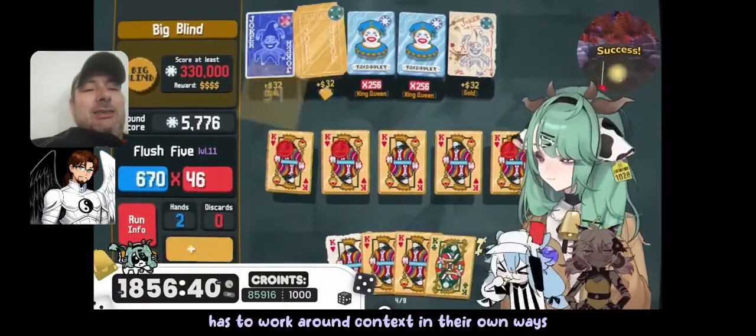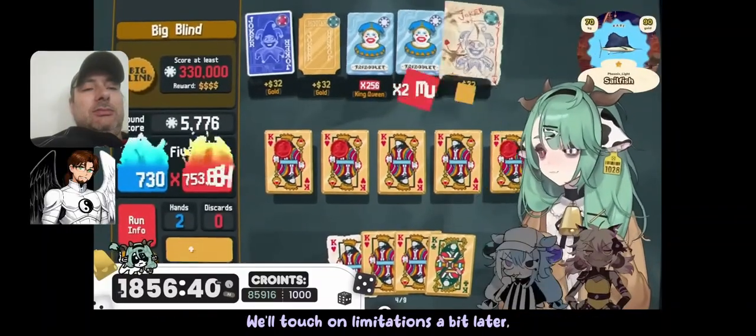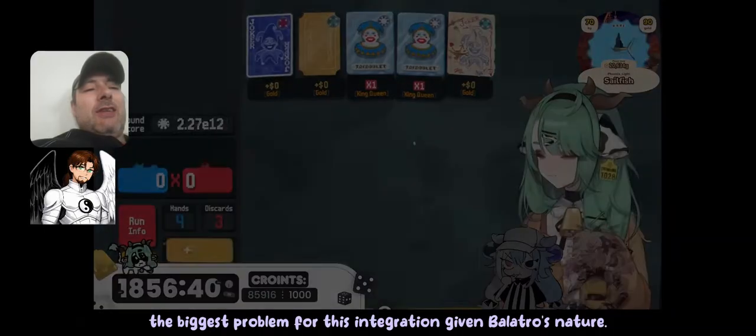Overall, you'll see that each integration has to work around context in their own ways, even though Neuro's context window is quite large for her case. We'll touch on limitations a bit later, but for now this is likely the biggest problem for this integration: she sometimes forgets how Balatro's game works.